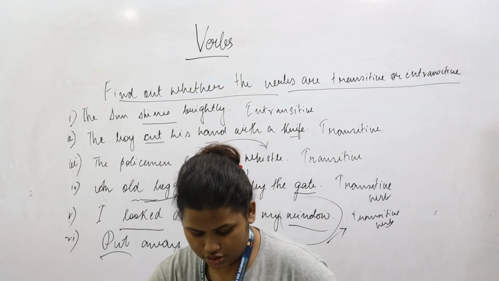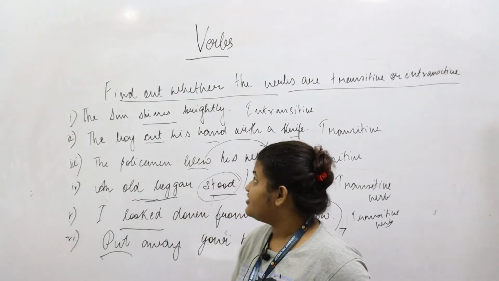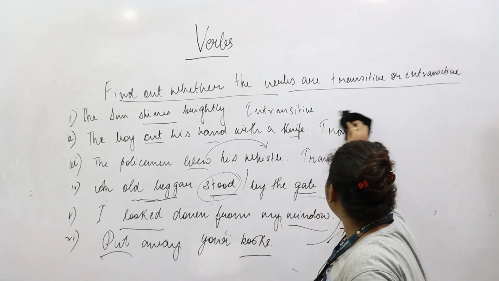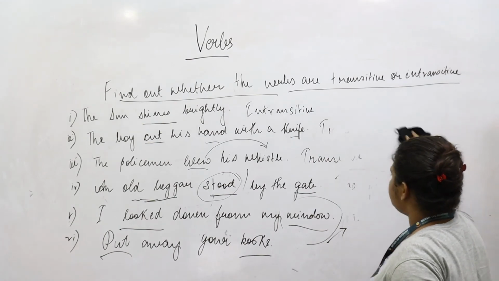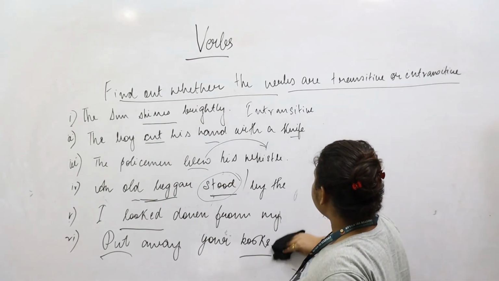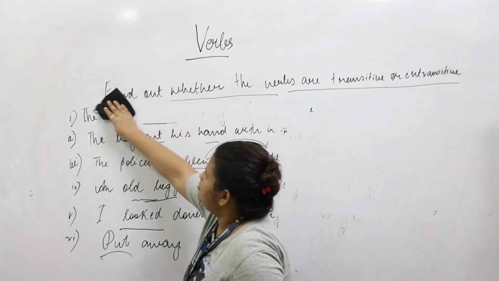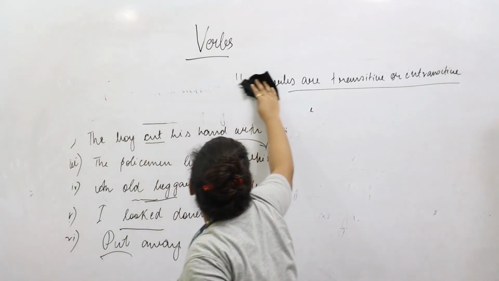So by now you all must have understood how to deal with the transitive and the intransitive verb. So we'll quickly deal with when adding prepositions might make a verb transitive.